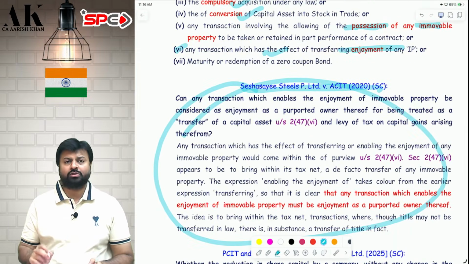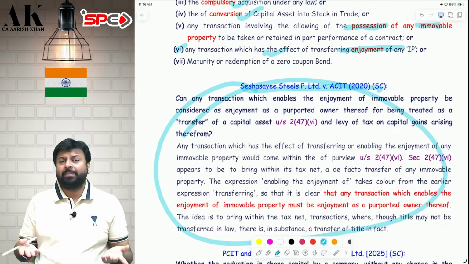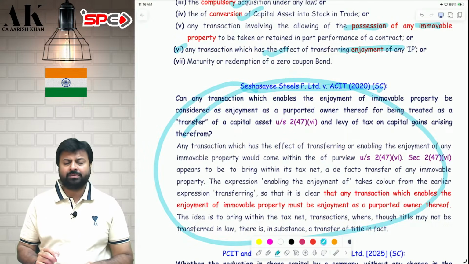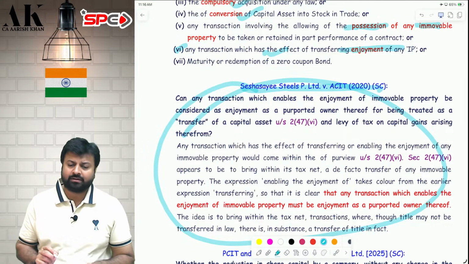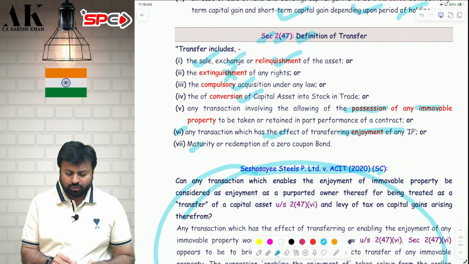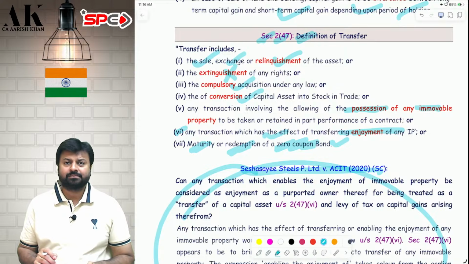This judgment also talks about that only. If you transfer the right to enjoy any property, then that is also considered to be a transfer as per the Supreme Court judgment of Cheshire Steels Private Limited, 2020. And last but not least, if you mature or redeem your zero coupon bond, then that is also a transfer. Transfer of zero coupon bond is subject to capital gains tax.